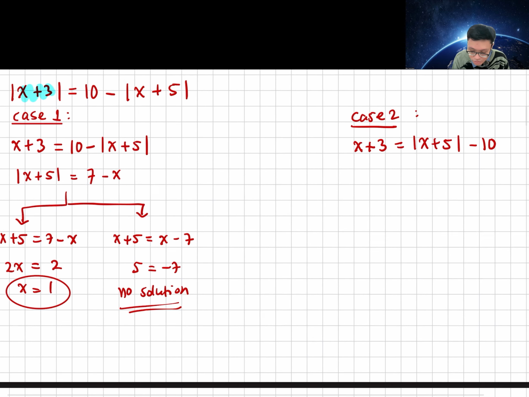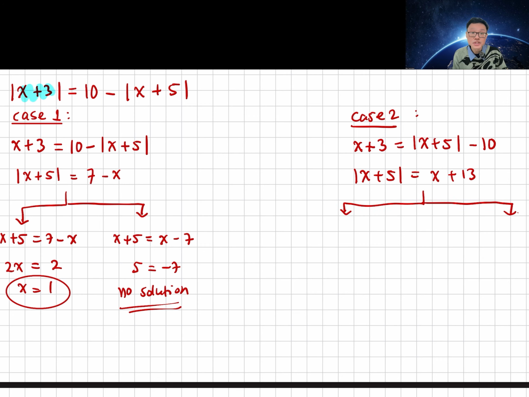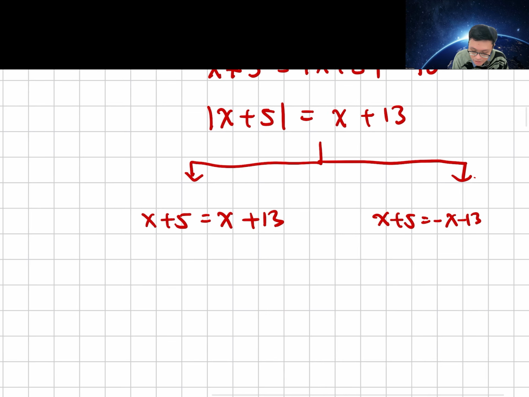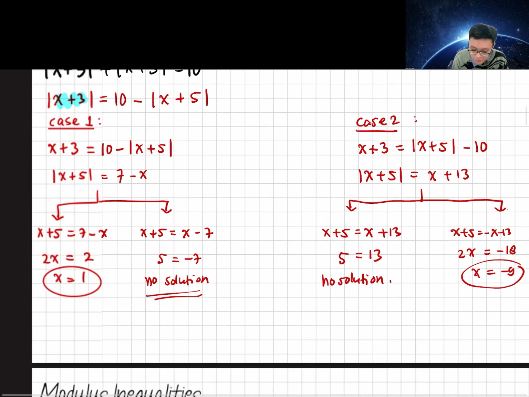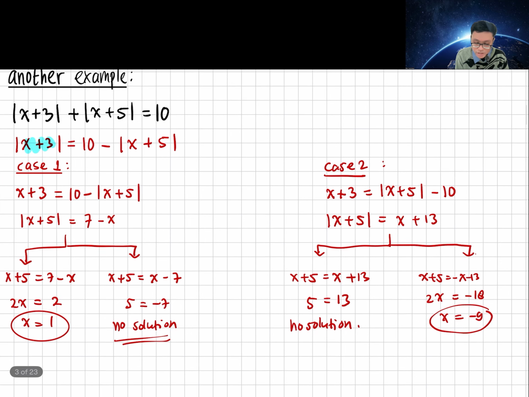Move on to case 2. I isolate the modulus sign. So I got x plus 13. So once again, I have two cases from case 2. The first case where the x plus 5 equals to x plus 13, or x plus 5 equals to minus x minus 13. So the first one, once again, I got a weird result, 5 equals to 13, which is no solution. The second one, I got 2x equals to minus 18, so x equals to minus 9. So from here, we have two solutions, x equals to 1 or x equals to minus 9.